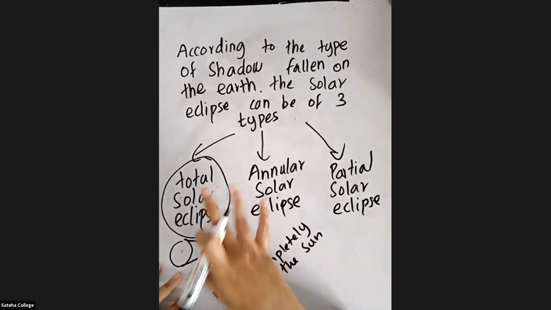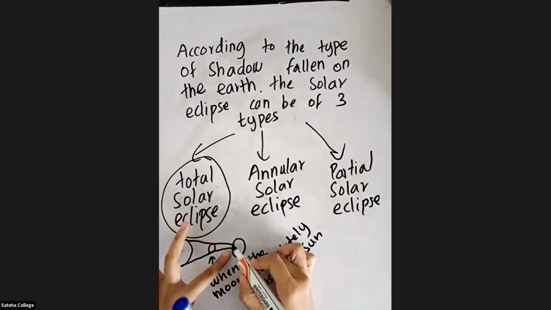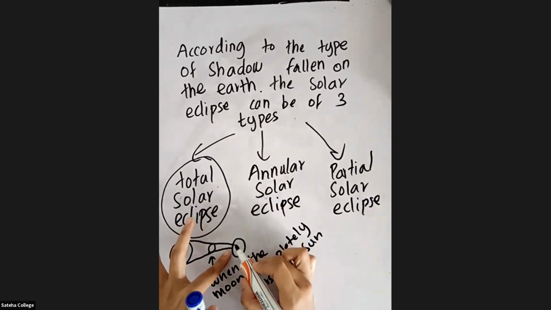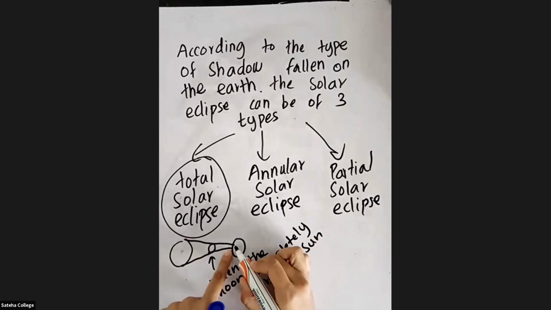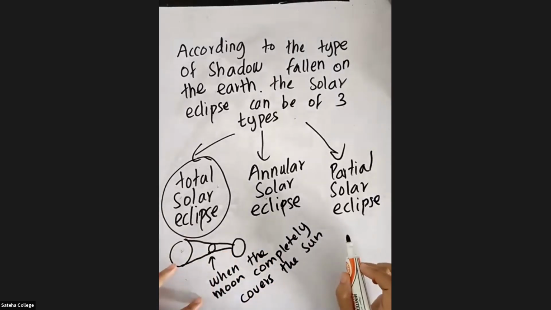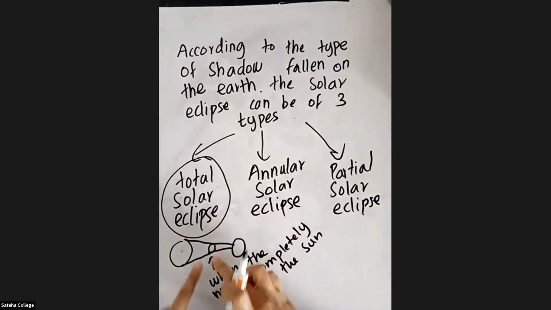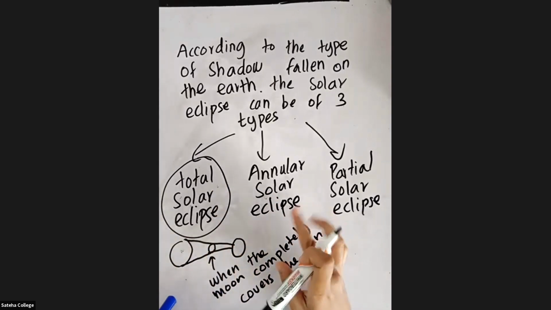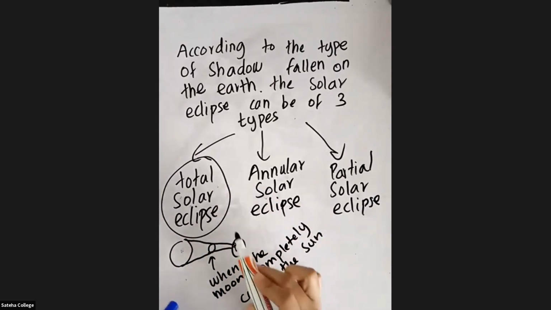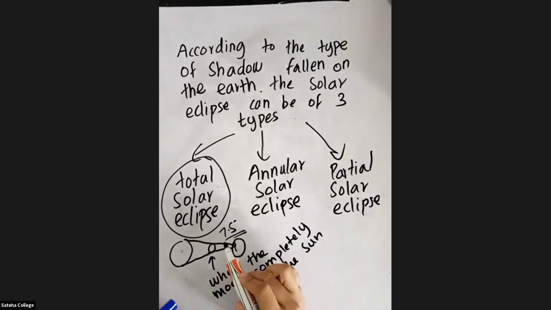During this time, will you be able to see the sun? No, you won't be able to see the sun, because it is completely covered by the moon. So total solar eclipse means the sun is completely covered by the moon. A person living here, for a maximum of 7.5 minutes, won't be able to see the sun.